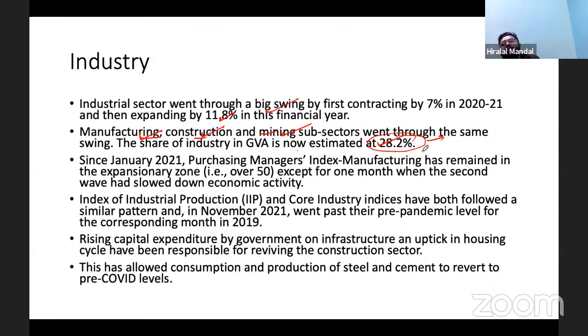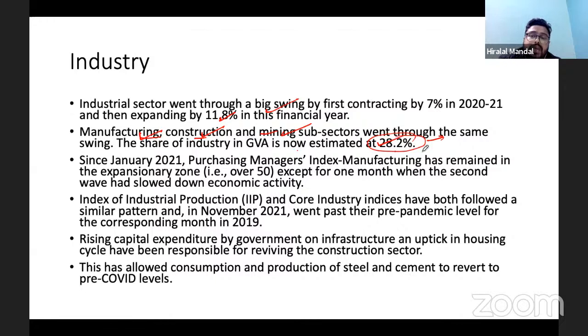The continuous momentum and channelizing the private investment is something which is important. But more importantly, we can expect a rise in the manufacturing, construction, and mining sectors, largely because the government of India this year has gone for higher capex expenditure. There is a 35% rise in the capital expenditure outlay of the government of India, which shows that this year also the growth of these sectors, especially industry, will continue.